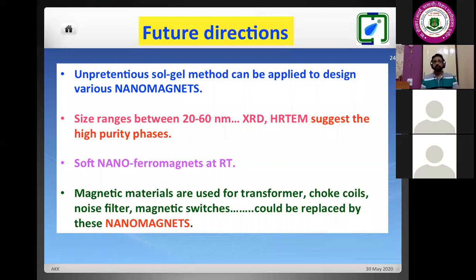So what is the future direction? By using the sol-gel method, we can easily prepare nanomagnets. And what is the size range? The size range is 20 to 60 nanometers. It has been confirmed by X-ray diffraction, high resolution transmission electron microscopy, and all these techniques. And the magnetic study proved that it is a nanoferromagnet at room temperature. So now all the bar magnets could be replaced by these nanomagnets. Because of the size, we can store more data. So these are the advantages.